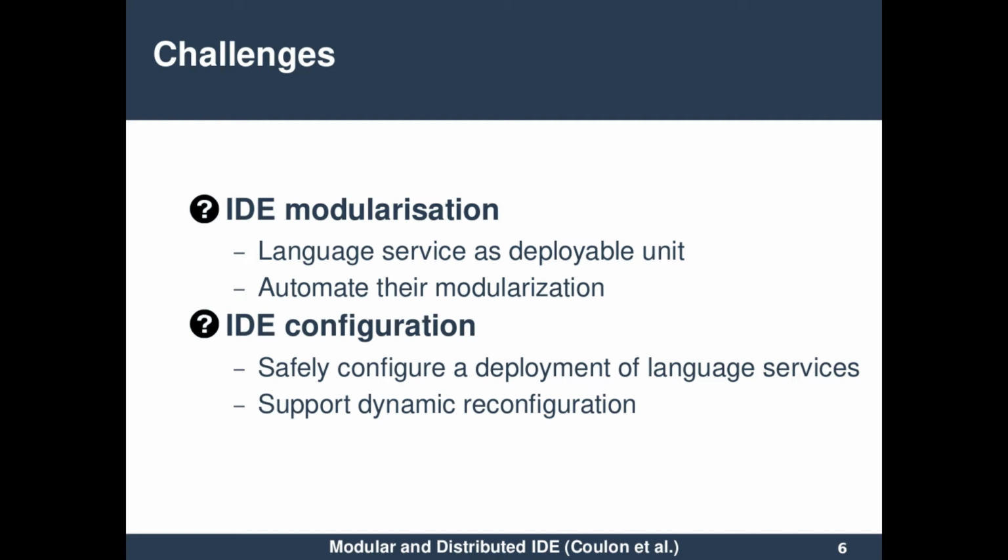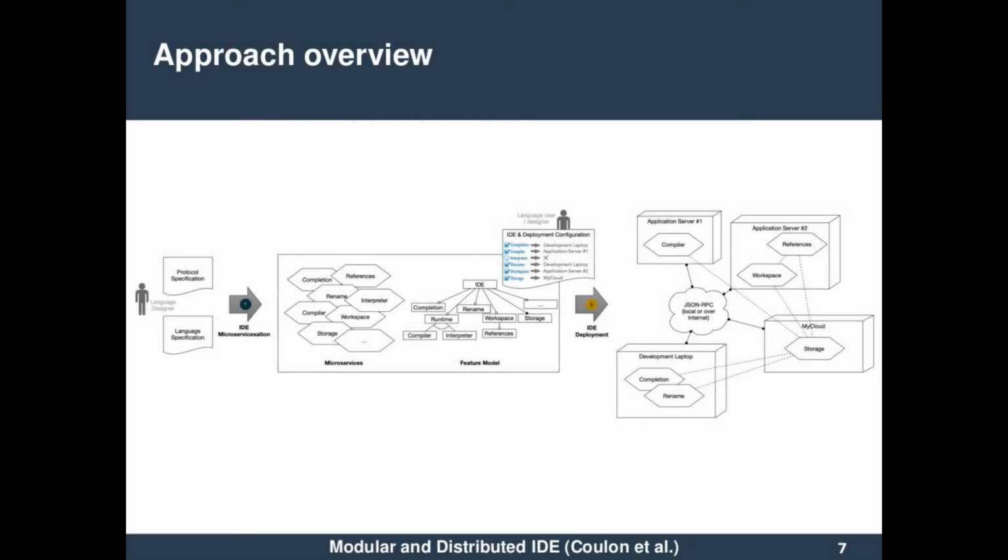We want also to be dynamic, because the needs of language services are related to the current activity of the language user, which can change over the time. Our approach for the modularization or the distribution of an IDE consists in two steps.